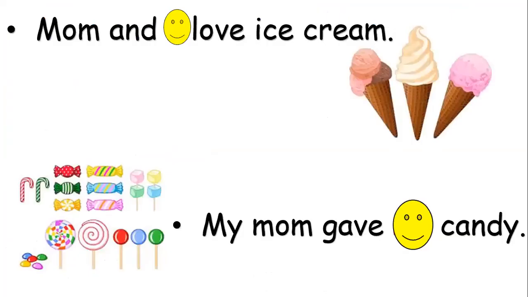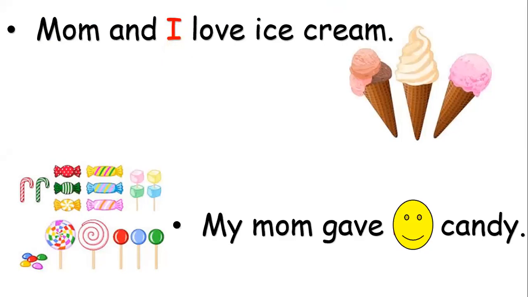Now let's do this exercise. Mom and ___ love ice cream. You should guess if it will be I or me.